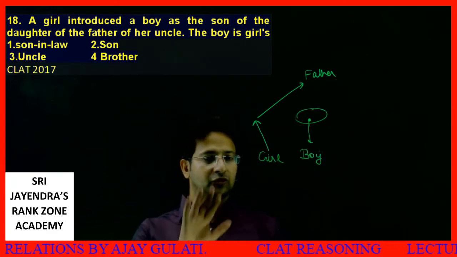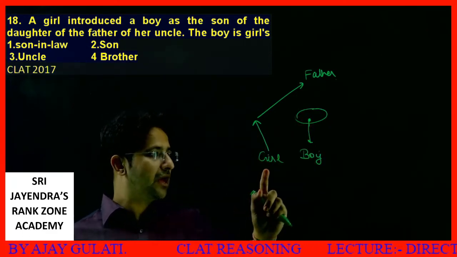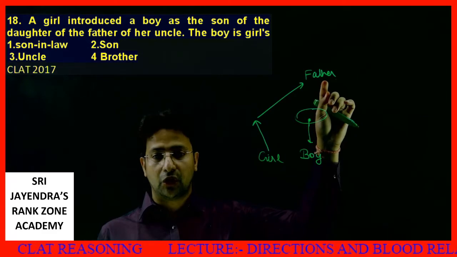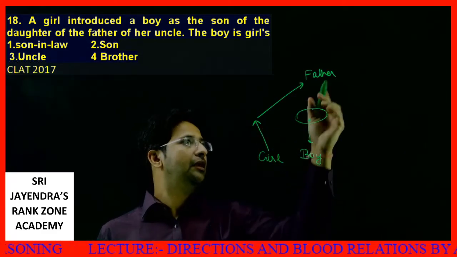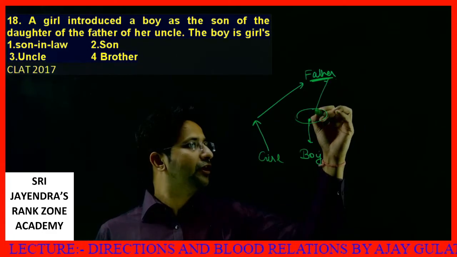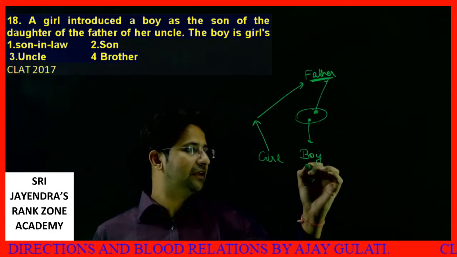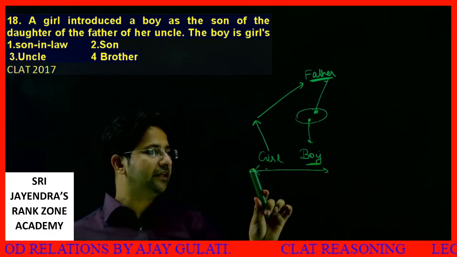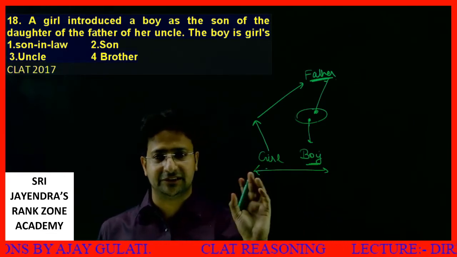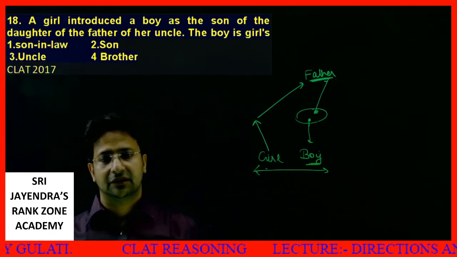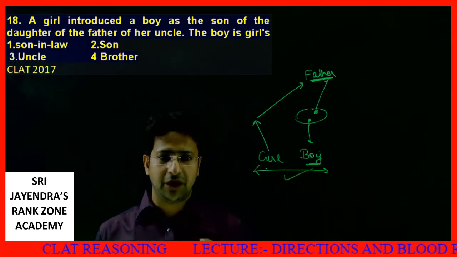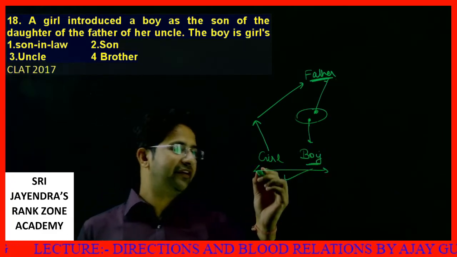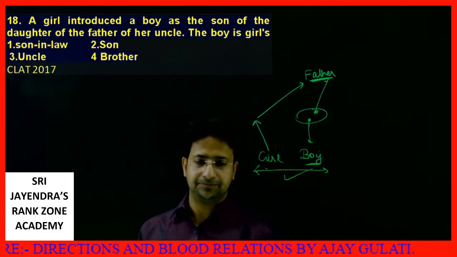Getting it, dear students? So what do I observe? I repeat again. A girl introduced a boy as the son of the daughter of the father of her uncle. This father, his daughter, then her son is this boy. So first of all, one thing is for sure, these two people are of the same age group. When these two people are of the same age group, they could be either brother, sister, cousin, and something like that. The boy is girl's brother, or it could be the cousin, but definitely they are of the same age group. So as per the option, we have brother.